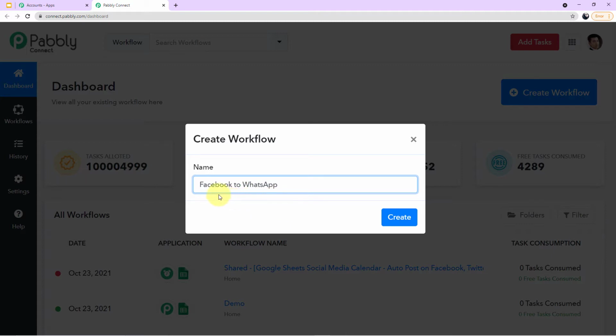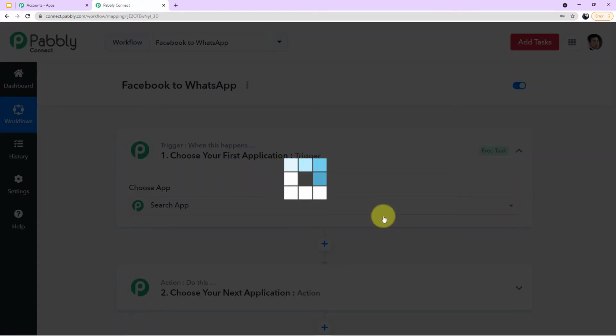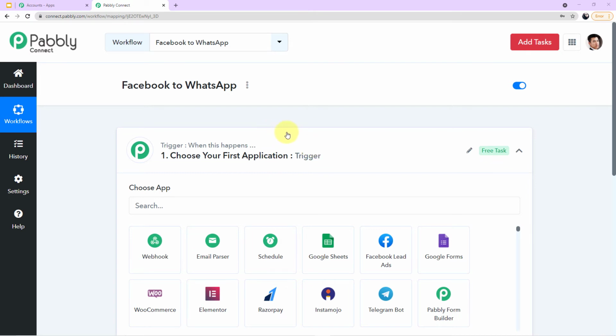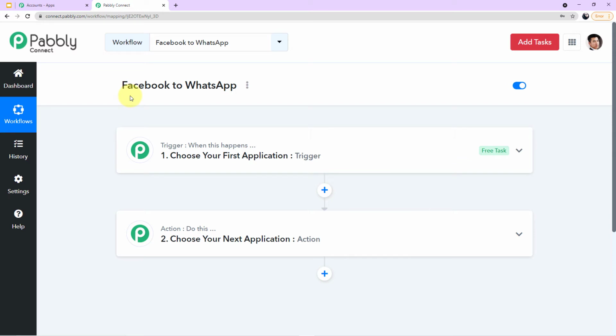Okay, so as you can see, I have named my workflow Facebook to WhatsApp. I've named the 2 applications. I've named my workflow after the 2 applications which I am integrating together. So you can name your workflow according to your choice, the name which you can remember afterwards. Now you have to click on Create. Okay, as you can see, we have entered the workflow. Here we have to perform the steps of integration. You can see here the title which we have given, Facebook to WhatsApp.